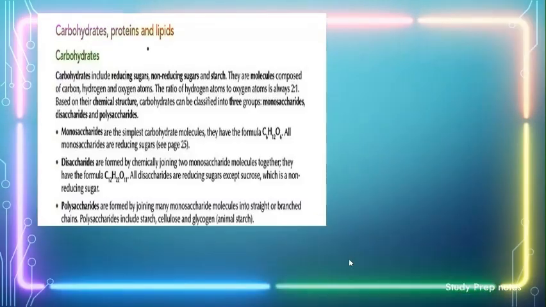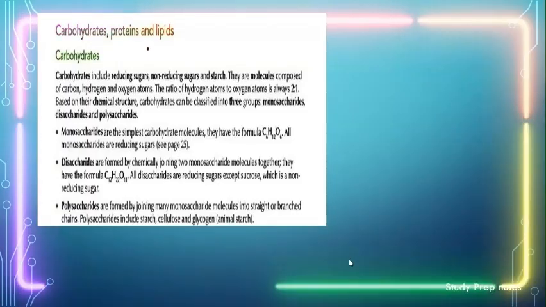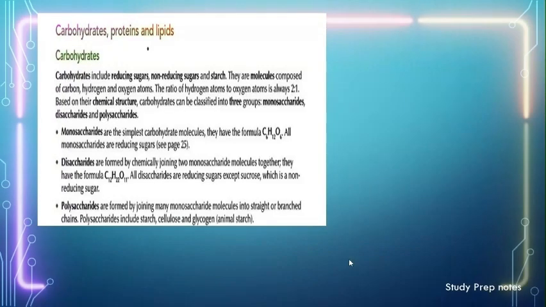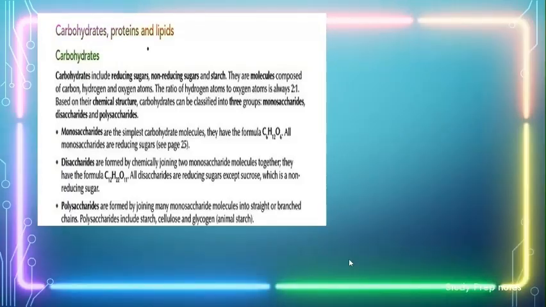Disaccharides, di meaning two, are formed by chemically joining two monosaccharide molecules together. They have the formula C12H22O11. All disaccharides are reducing sugars except sucrose, which is a non-reducing sugar. Then polysaccharides are formed by joining many monosaccharide molecules into straight or branched chains.